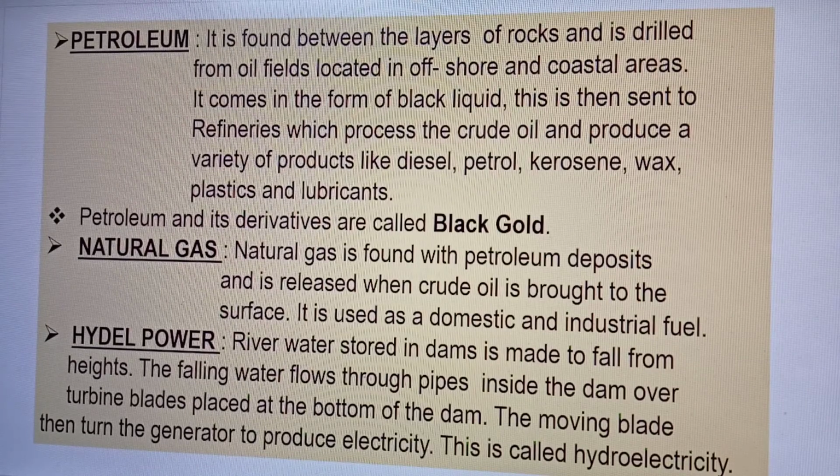Now, natural gas. Natural gas is found with petroleum deposits and is released when crude oil is brought to the surface. It is used as a domestic and industrial fuel.